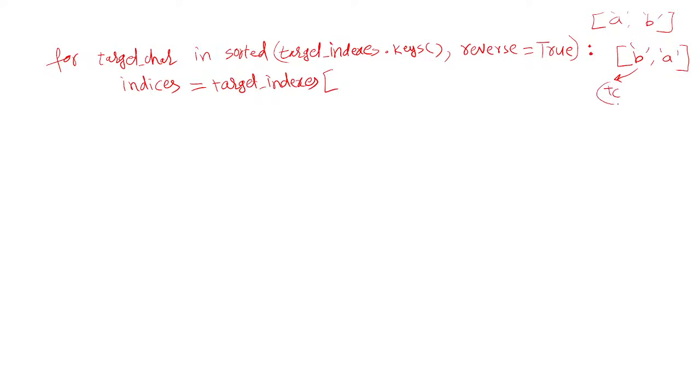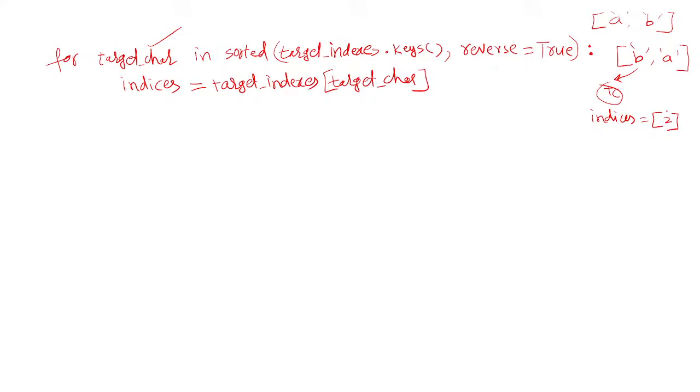This key we are storing in the variable target_character. So target_indexes of B means the list associated with B in the dictionary will be returned and stored. Now your variable indices contains a list with 2 in it, containing the index.